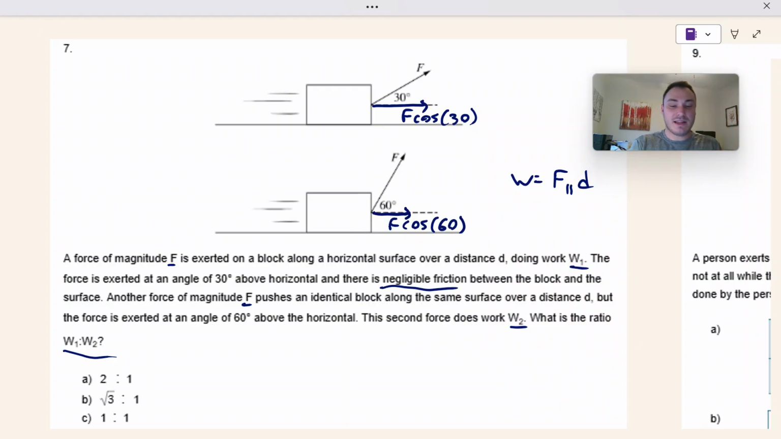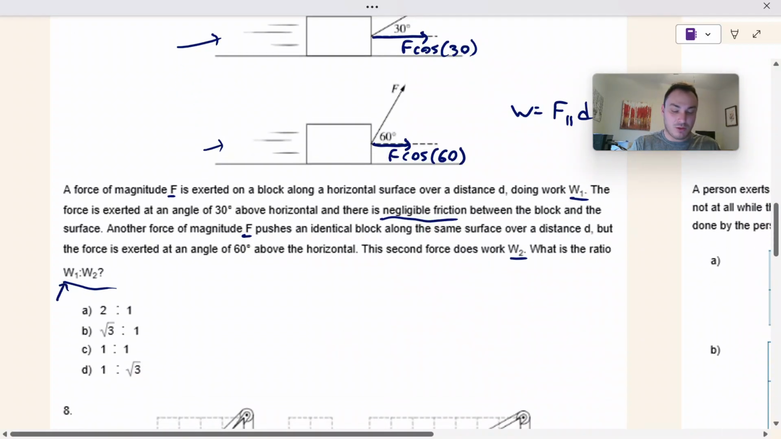From the get-go, I can see that this one is doing more work than this one because it has a bigger component of the force vector going in the direction of motion. The bigger we make this angle, the less work that gets done because more of our force is being pulled up instead of in the direction that this box is moving. So since we're ranking work 1 to work 2, we know that work 1 should be bigger than work 2, which means D is out because D says the work on 2 is bigger, and C is out because they're not the same. One is going to be bigger than the other. It's between A and B.